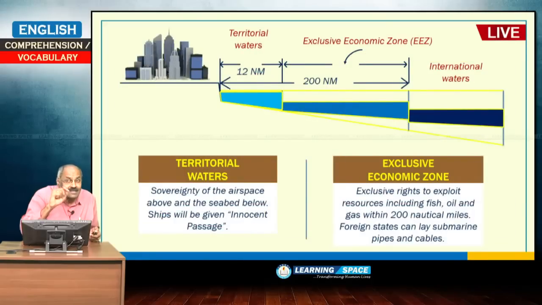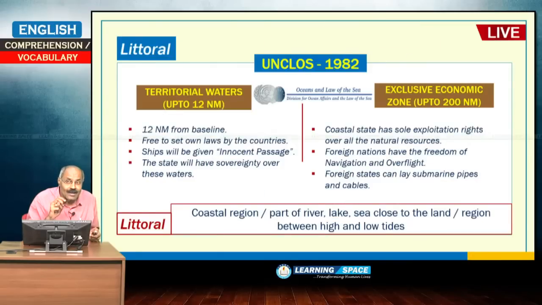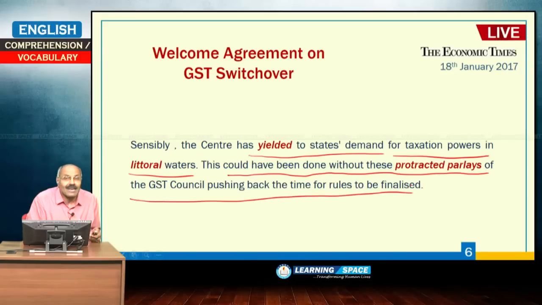All of you are familiar with the territorial waters, exclusive economic zone, please do not forget. 12 nautical miles is territorial waters. 200 nautical miles is exclusive economic zone. These things we deliberated, right? So, let us come back to the passage here. Sensibly the centre has yielded to state's demand for taxation powers in littoral waters. This could have been done without these protracted parleys of the GST Council pushing back the time for rules to be finalized. What is the meaning of this?